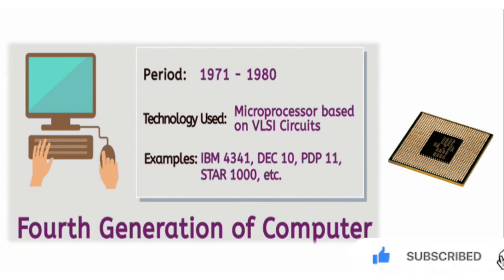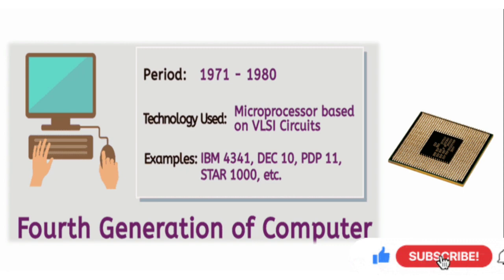Next is fourth generation. Component used were microprocessor. In this generation, thousands of integrated circuits were built on a single silicon chip. Fourth generation started from 1971 to 1980.